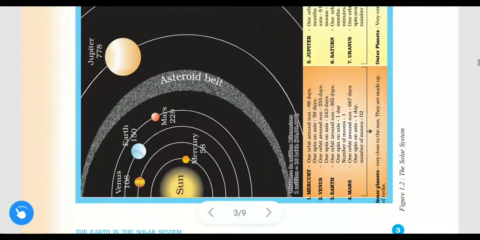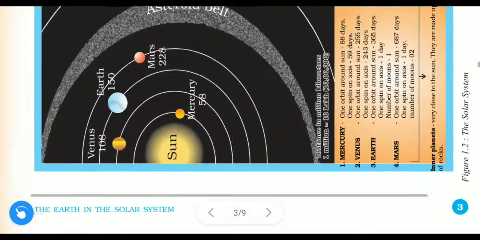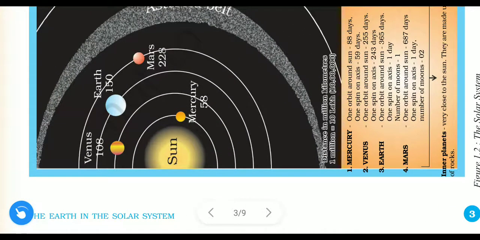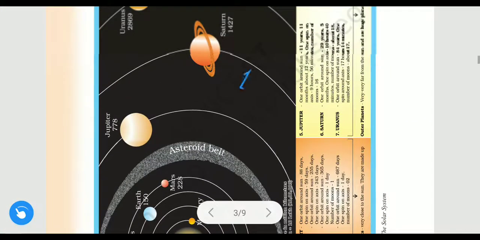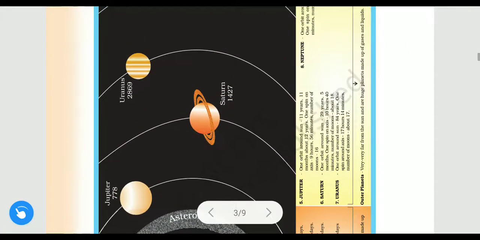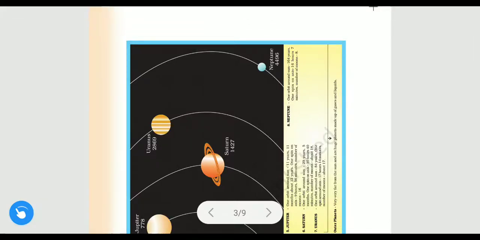See, all these are the orbits. See here, the sun is at the center. After that, the planet Mercury is there. After that, the planet Venus is there. After that, Earth has the third orbit. After that, Mars. Okay, this is the asteroid belt. Jupiter, Saturn, Uranus, all these are the planets. And the last one is Neptune. So all these 8 planets and their orbits are shown, and their names are given.